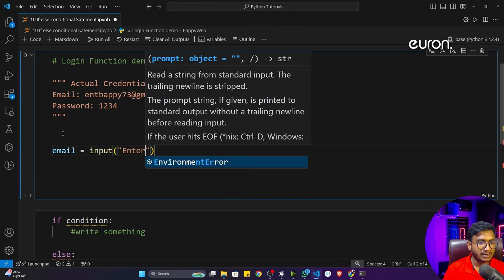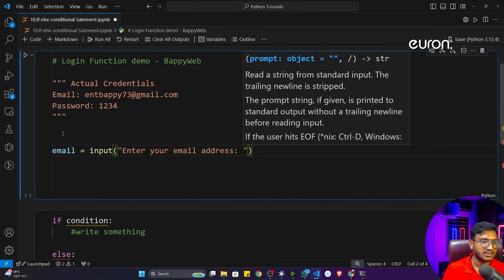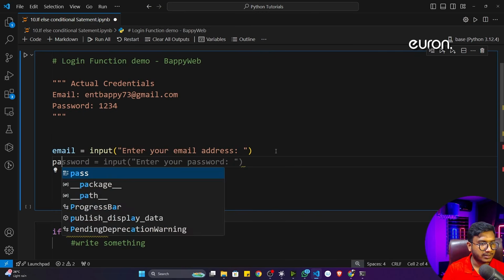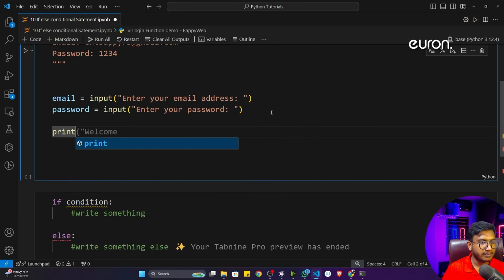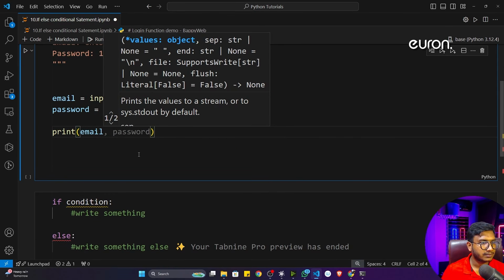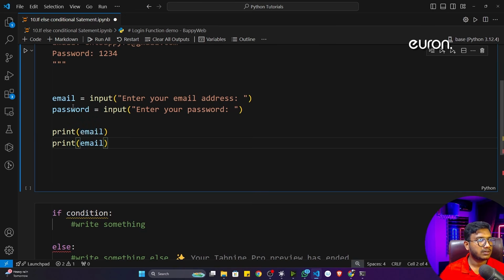So here I can write "enter your email address". This is the message I want to show to the user. Then I will also take the password, with the message "enter your password". Now I can also print them, so email and password.